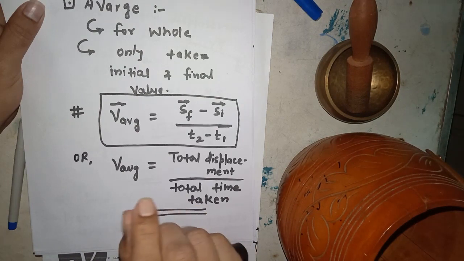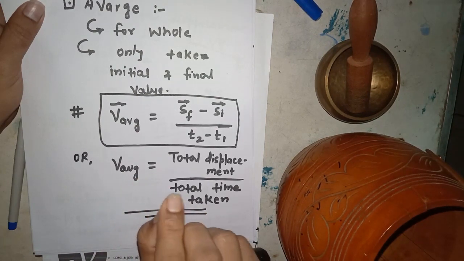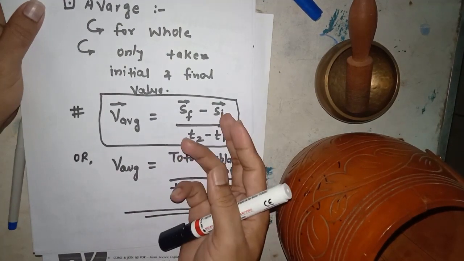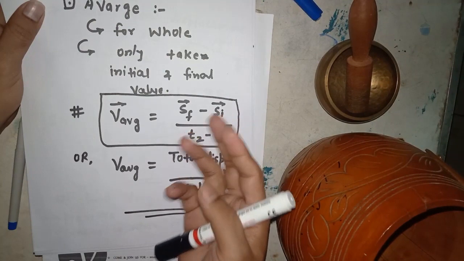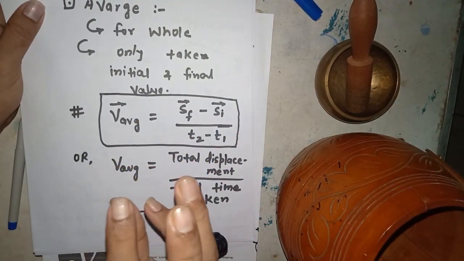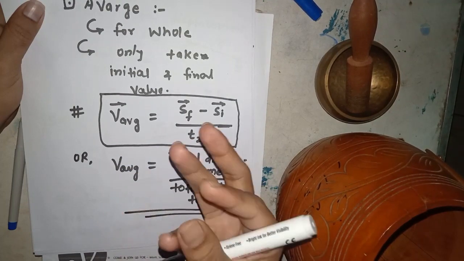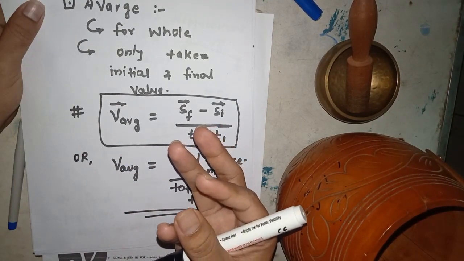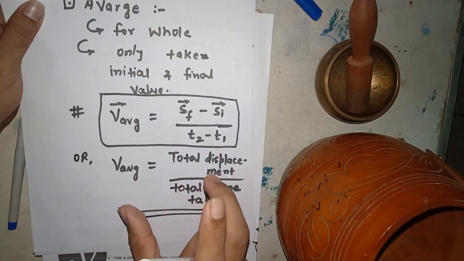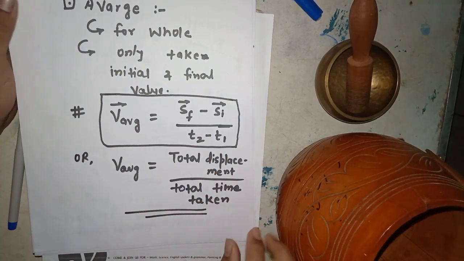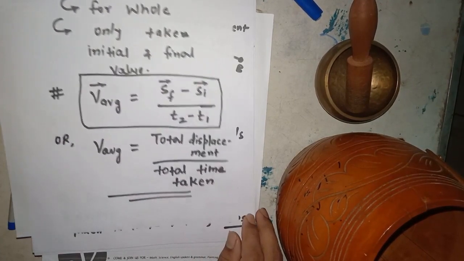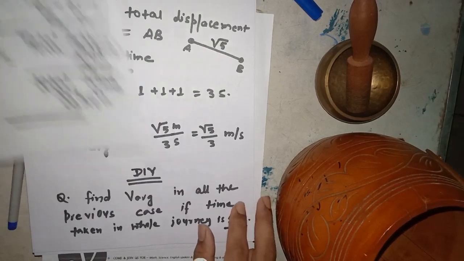Each point in the journey can have different velocities. But average gives the idea of central tendency or mid value, as we know in mathematics. So this gives the idea of mid value only, not the actual value. So average velocity is total displacement by total time.